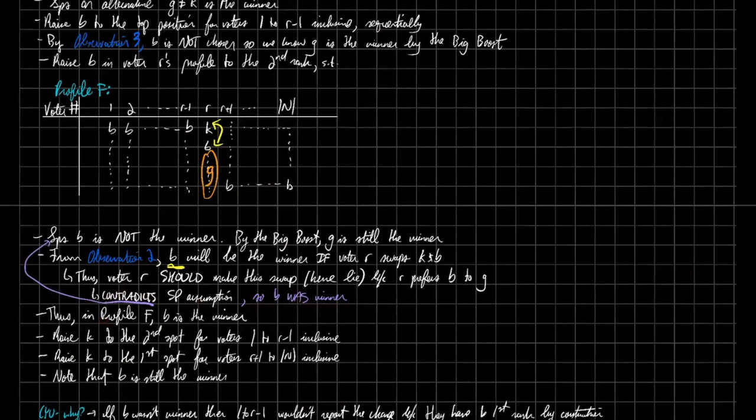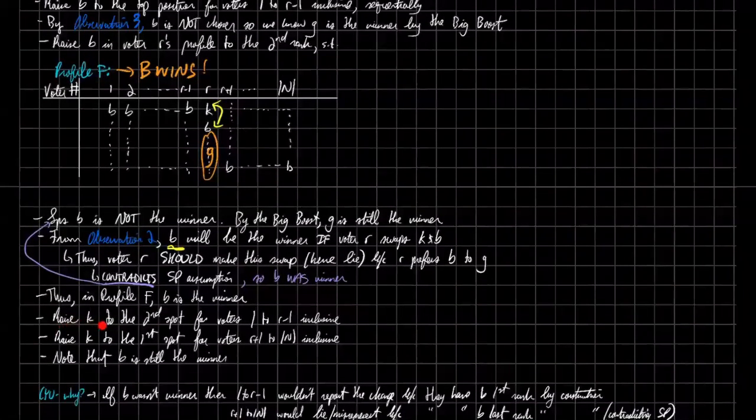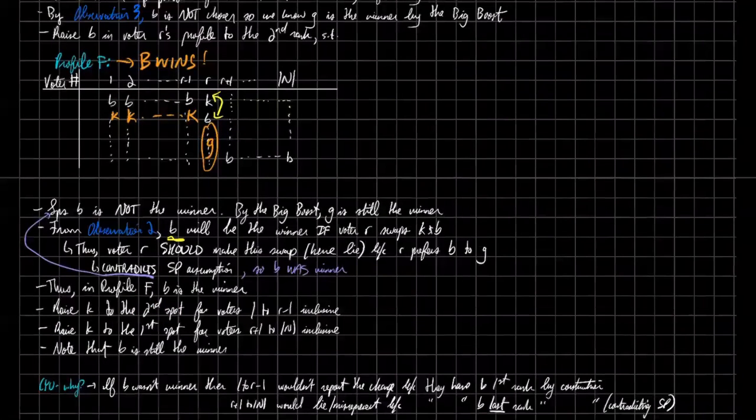So in profile F, we have B wins, right? Trump wins. Well, what are we going to do? We are going to raise K to the second spot for voters 1 to R minus 1. So K is going to be here, all the way. Then we're going to raise K to the first spot for the next voters. So we're going to have K up here, and then K up here.